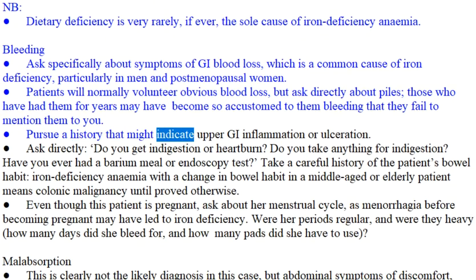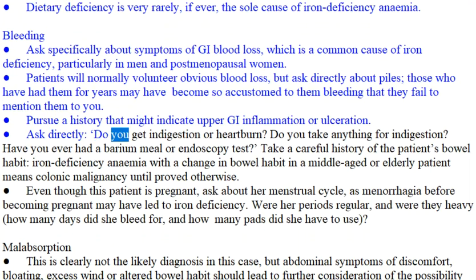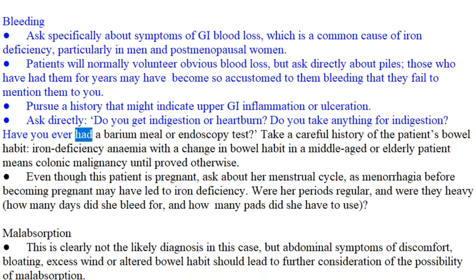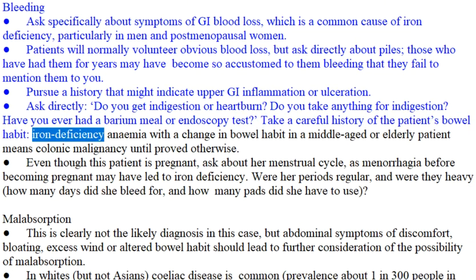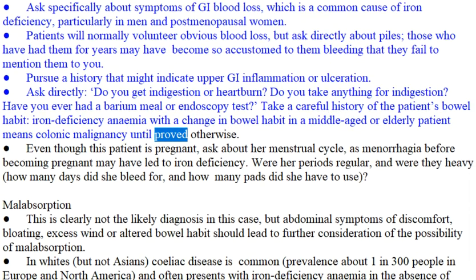Pursue a history that might indicate upper GI inflammation or ulceration. Ask directly, do you get indigestion or heartburn? Do you take anything for indigestion? Have you ever had a barium meal or endoscopy test? Take a careful history of the patient's bowel habit. Iron deficiency anemia with a change in bowel habit in a middle-aged or elderly patient means colonic malignancy until proved otherwise.